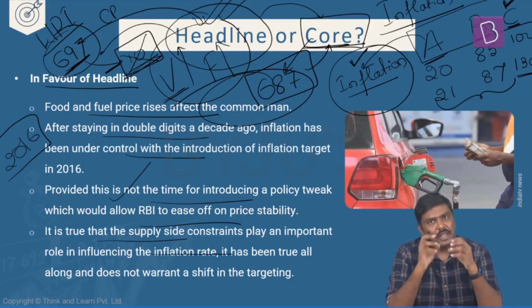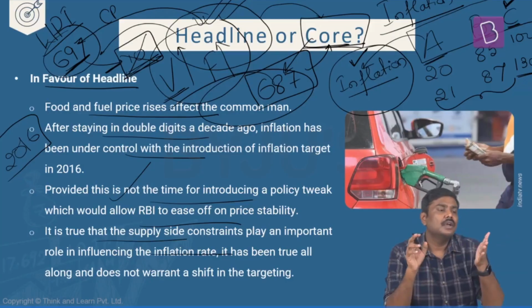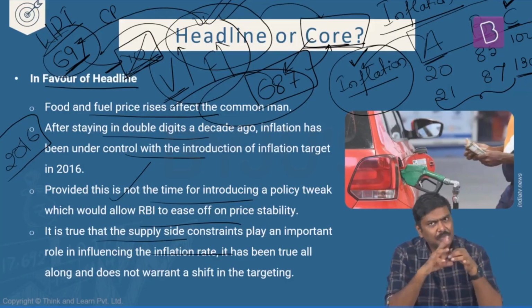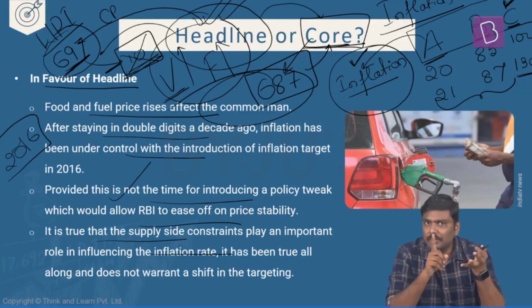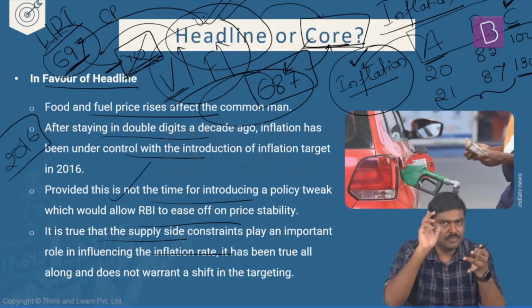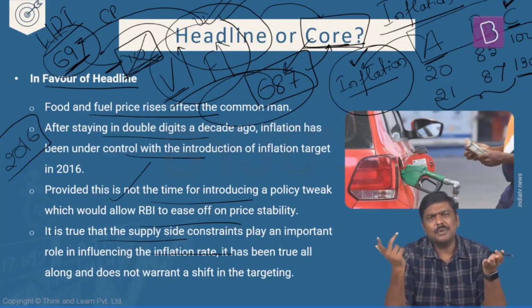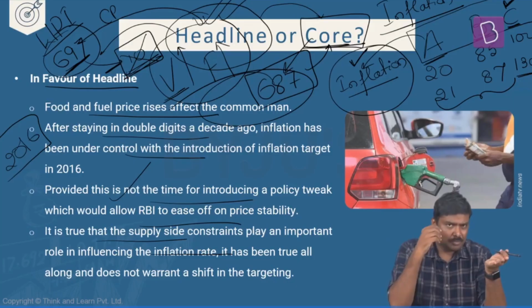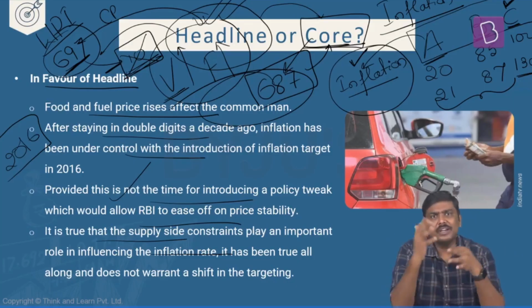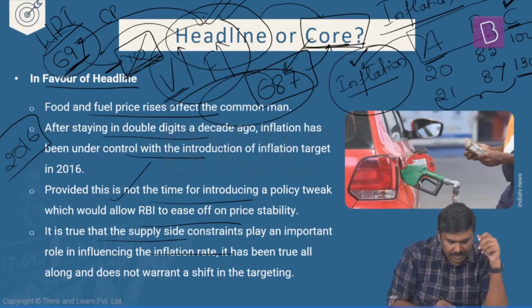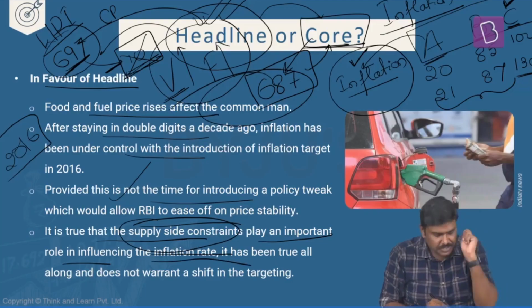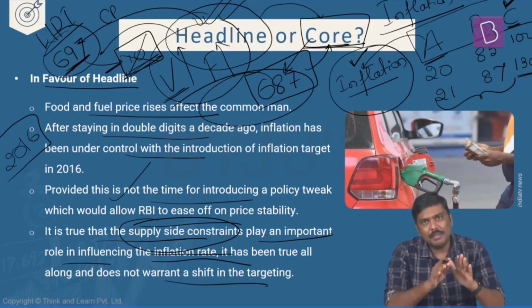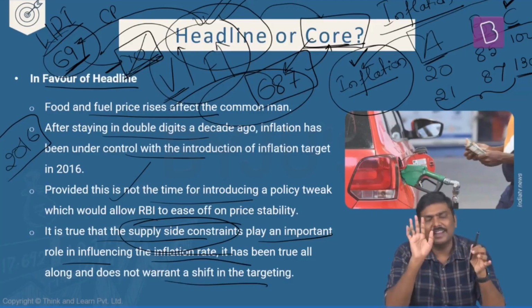Okay. Next one. Have a look at this. Understand the logic here. Inflation, like we have discussed earlier, can happen because of a supply side as well as because of a demand side. We have discussed the concept of demand pull inflation and cost push inflation. So inflation can happen because of supply side factors or demand side factors. Have a look at the statement here. It is true that the supply side constraints play an important role in influencing the inflation rate. But this has remained the same in case of the Indian economy.